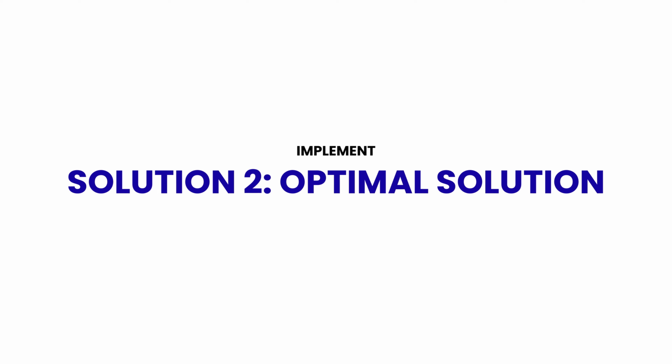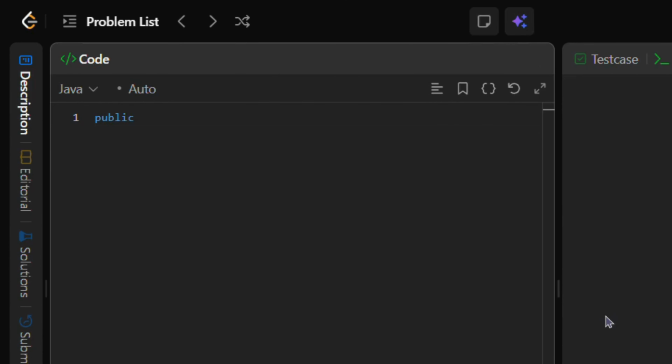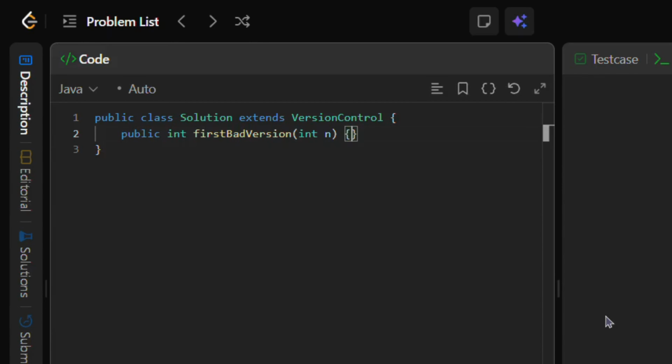Now let's try another implementation approach using solution 2. We begin by defining the solution class, which extends version control. That lets us call the provided isBadVersion API. Then we declare the firstBadVersion method, which receives n. n is the total number of versions.